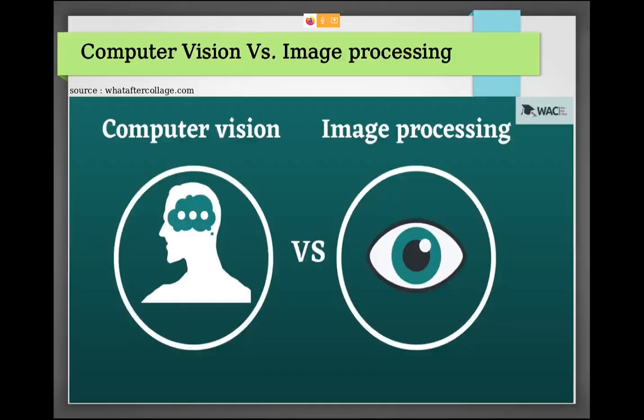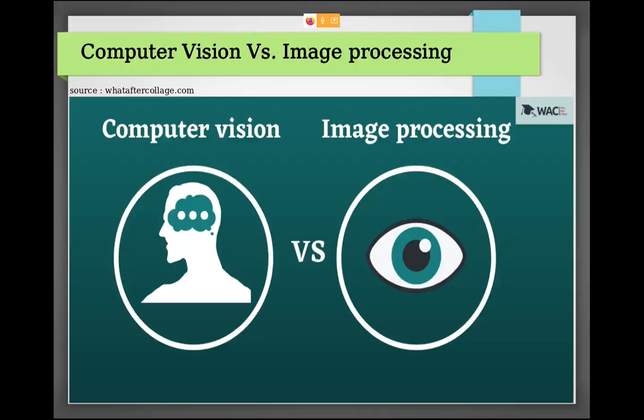So how are computer vision and image processing different? As I told you, computer vision is where you see or read an image, then you interpret something. What's in the image? Is it a tree? Is it an apple? Is it a car?